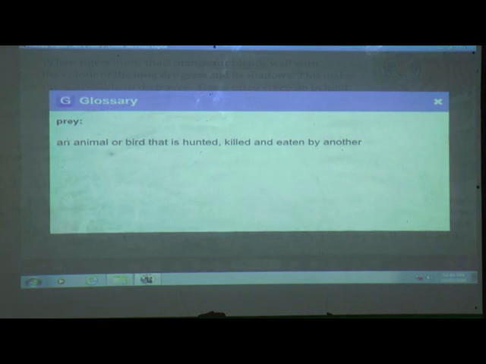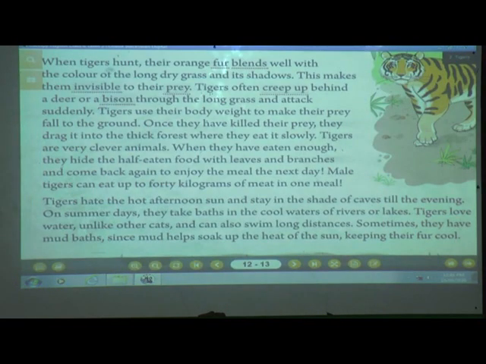Prey is an animal or bird that is hunted, killed and eaten by another. And its shadows. When the tiger just sits there, it becomes invisible to their prey. So what do tigers do afterwards? Yes, they often creep up.